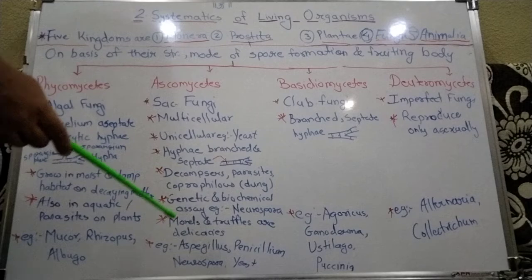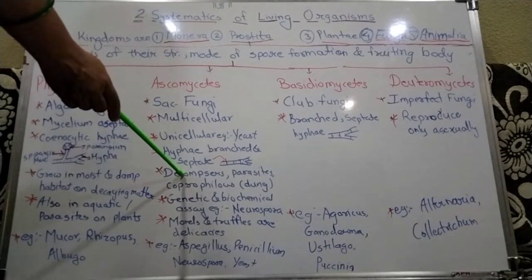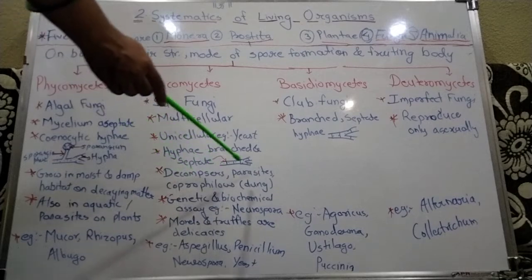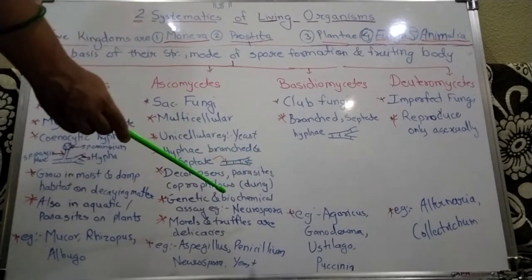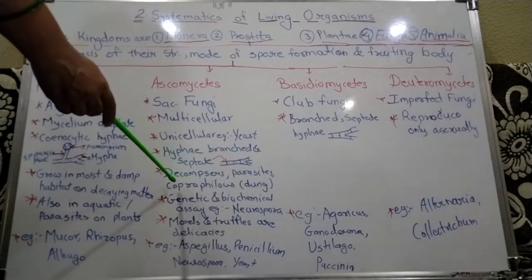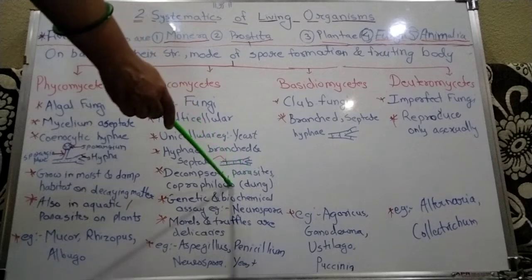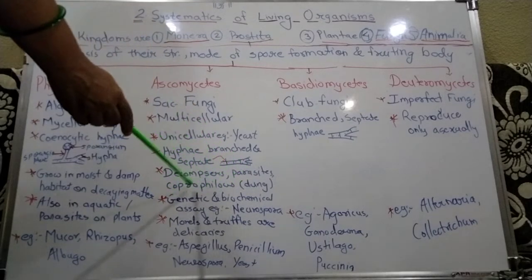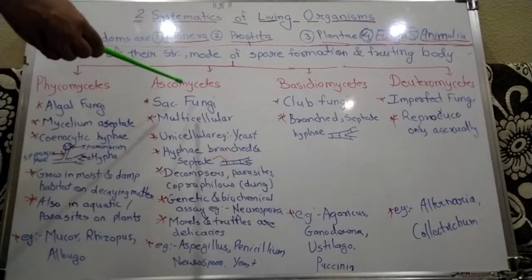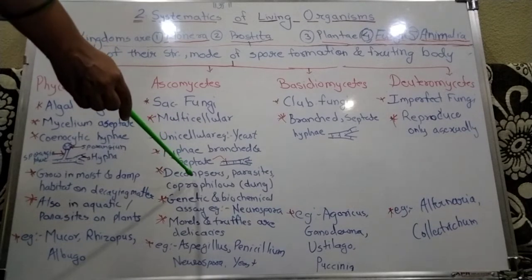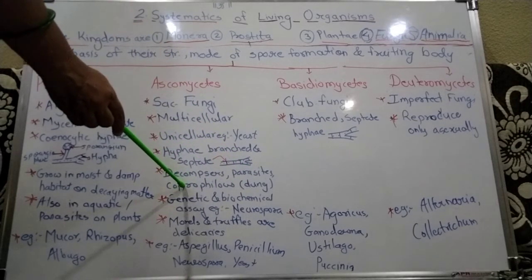Some are decomposers. Some are parasites, meaning disease-causing fungi. Coprophilous means they grow on dung matter.